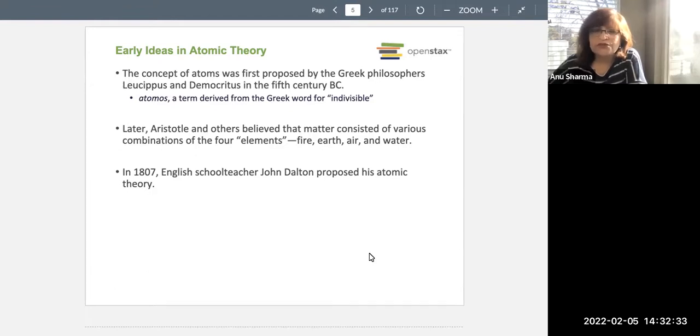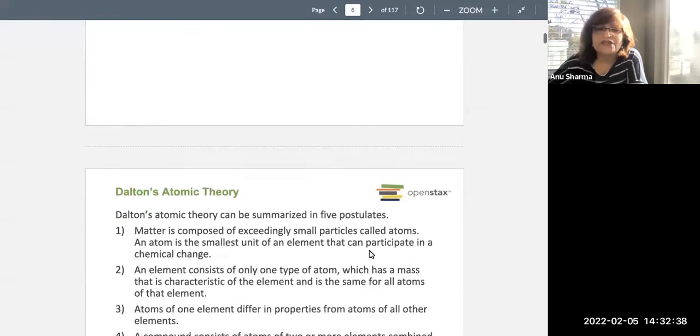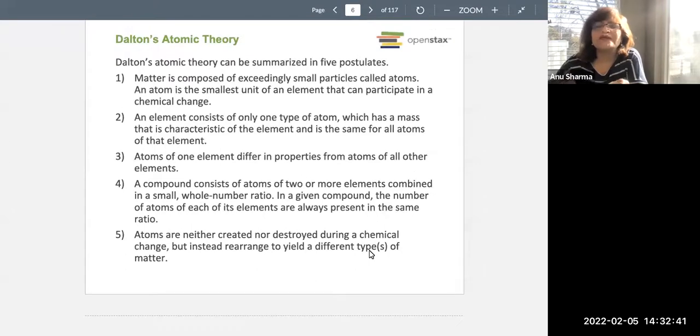But John Dalton, who was an English schoolteacher, proposed the atomic theory in 1807, in which he stated that matter is composed of exceedingly small particles called atoms. These atoms have very definite properties, and they are the ones that participate in chemical change. So for example, if you take aluminum, what are the properties of aluminum? Aluminum is shiny, silvery white, and metallic. It makes that crinkling sound. It has a very high boiling point, a very high melting point, and it is solid.